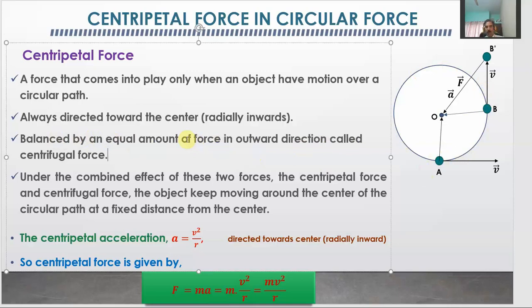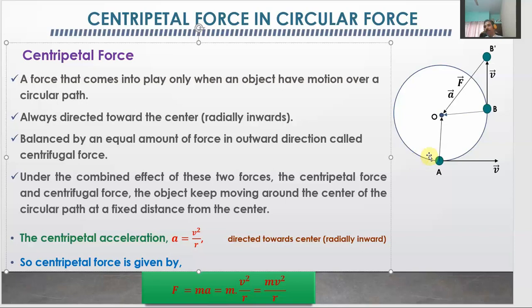This force, equal to the centripetal force, acts on the object at every point of its circular path, in addition to the centripetal force. It is directed outward, and in magnitude it is equal to the centripetal force, and this force is called the centrifugal force. Centripetal force is towards the center, centrifugal force is away from the center, radially outward.